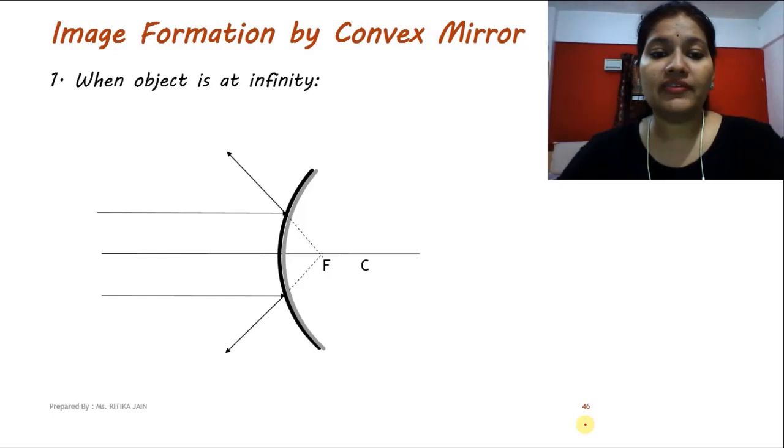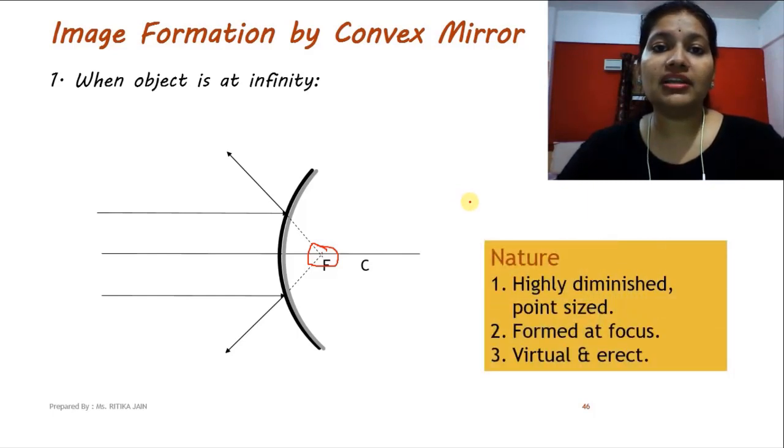So we have to show that the reflected rays are passing through the focus. What we will do is extend these reflected rays in the backward direction, and we will observe that here the light rays are meeting. This is the point of image. Now the nature of the image will be point size, highly diminished, because we will observe a single point here. The position of the image is at the focus. And the last thing, the image is virtual and erect.